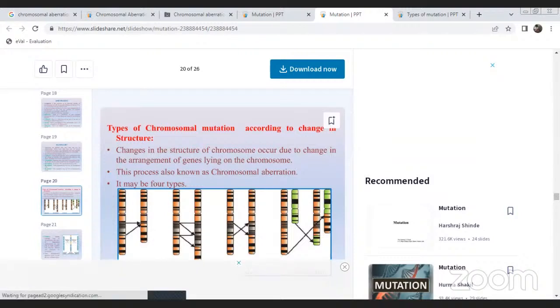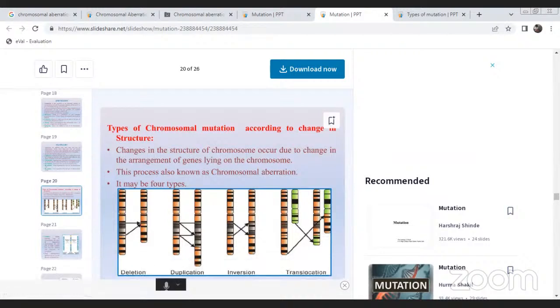Next one, frame shift mutation, deletion mutation, insertion, transversion, tautomerism, ionization mutation, base analogues, deamination, alkylation, depurination.